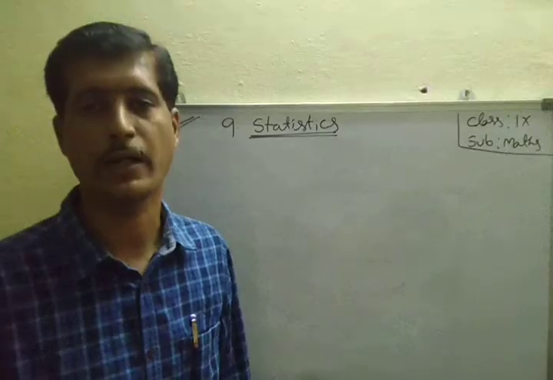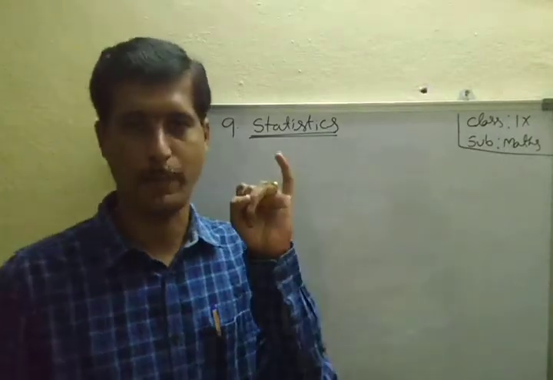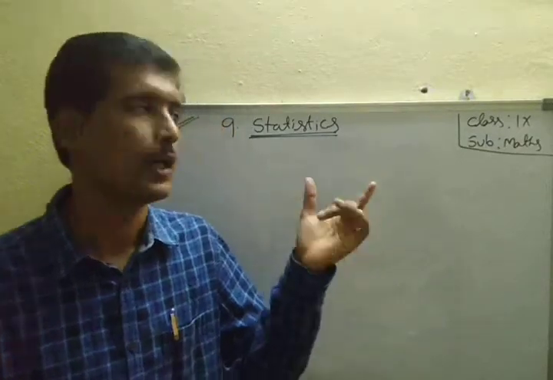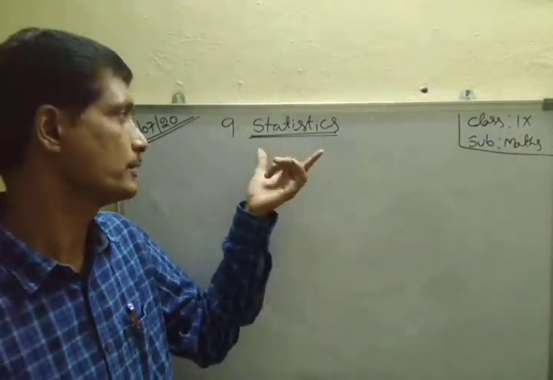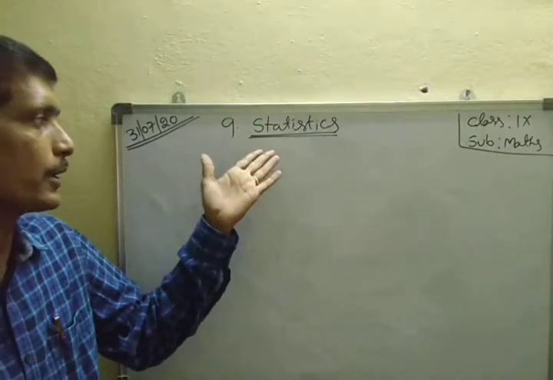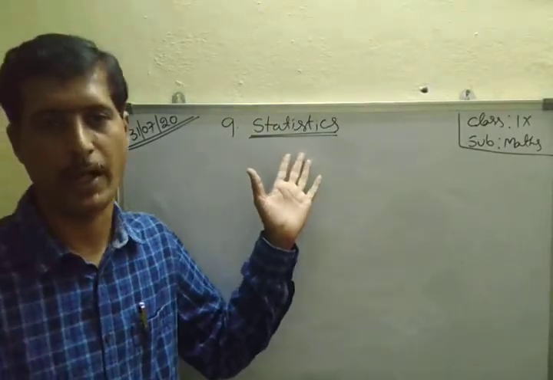Good morning, children. Three chapters are already over: real numbers, polynomials and factorization, and the elements of geometry. This is chapter 9, that is statistics. This is the ninth chapter, for the months of July and August.